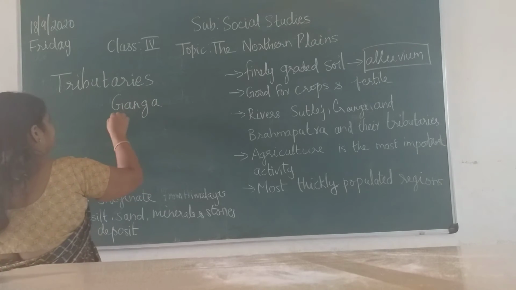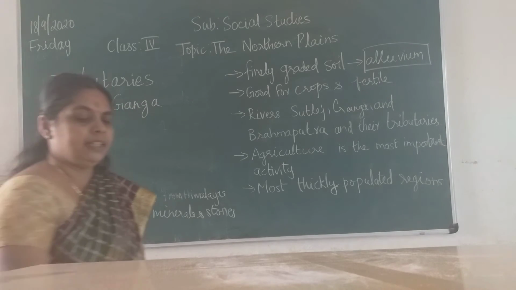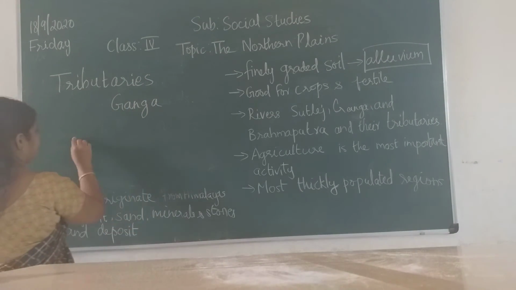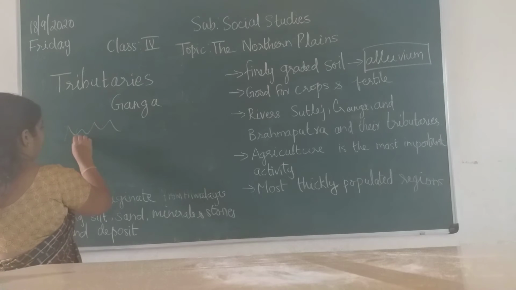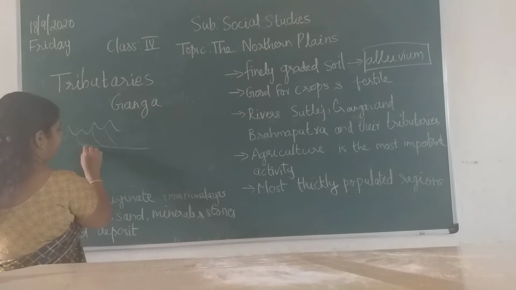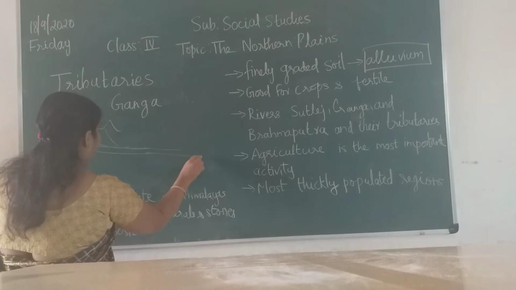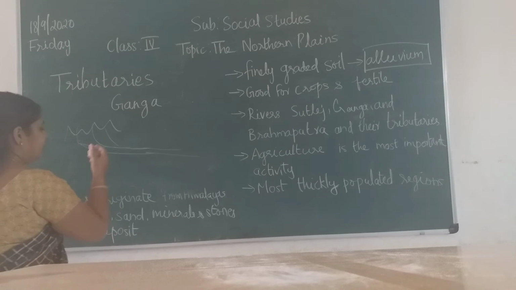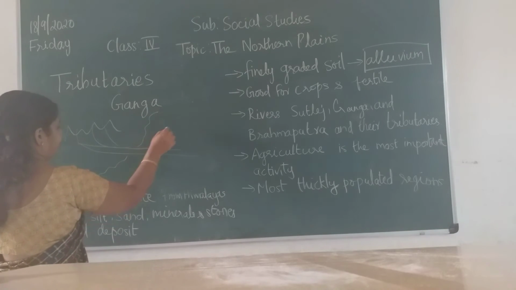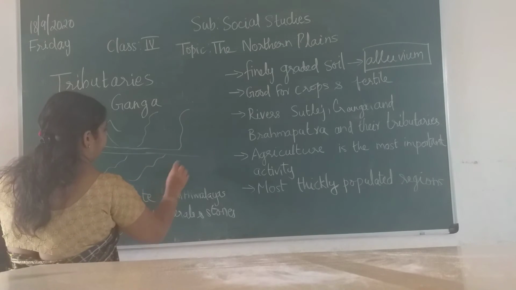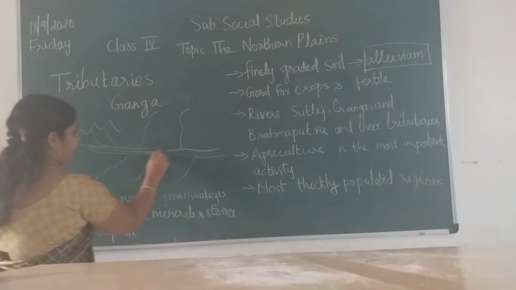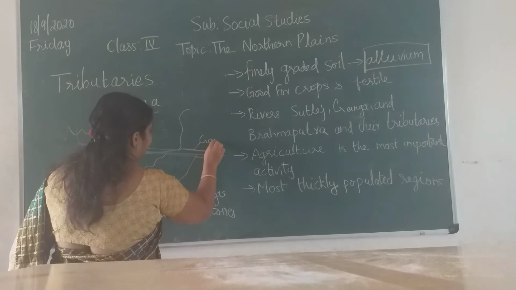So many rivers are there, tributaries. They contribute. Suppose imagine these are the mountains. The water is flowing from here and they form a river. These are streams and they form a river like this. When they are flowing, in other regions also some rivers will be there. They will be coming and joining with this, contributing more water to the main river. Imagine this is your Ganga.